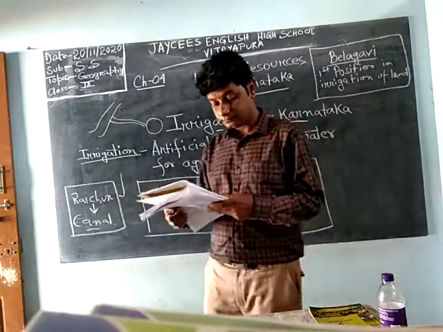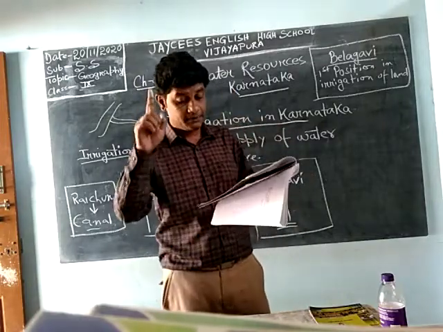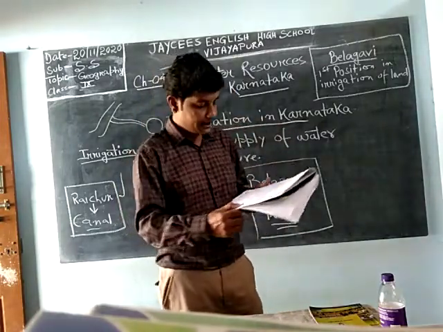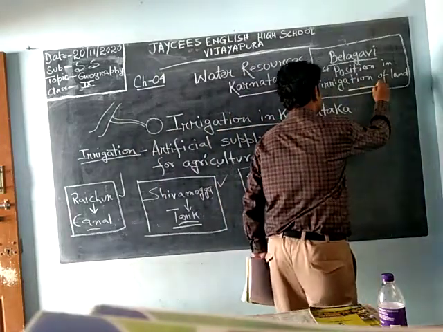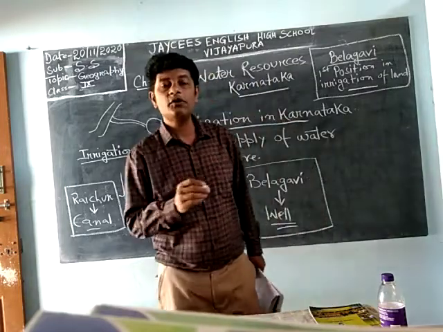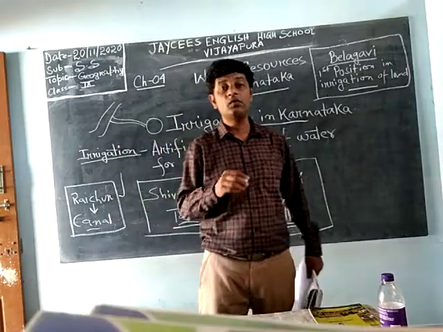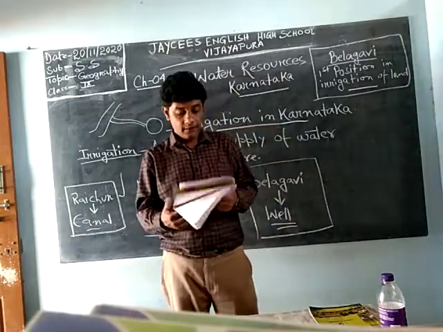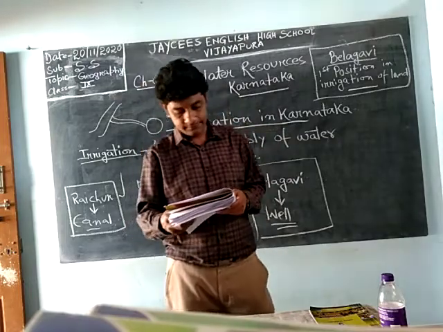Next is, this is also very important, Belagavi district occupies the first position when land under irrigation is taken into consideration. Most of the land of Belagavi is under irrigation and it stands at first position for irrigation of land in Karnataka.